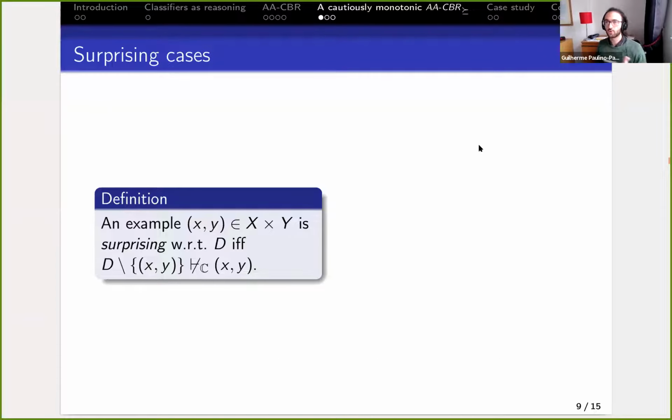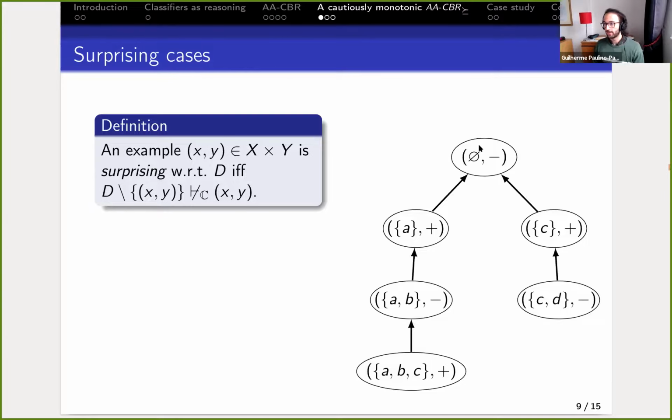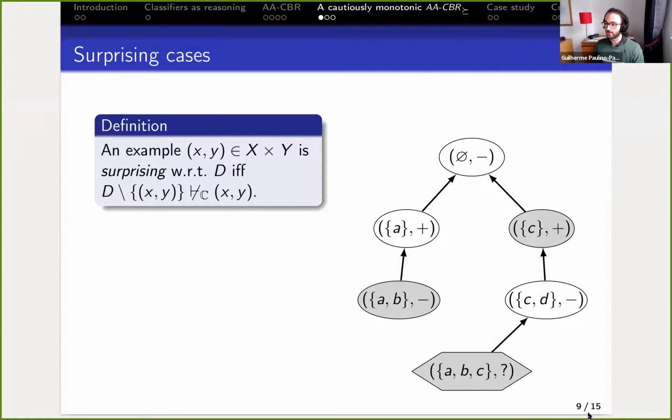So I'm going to show how one can construct a cautiously monotonic variation. We start with a definition of surprising: a pair (x, y) is surprising with respect to a data set, or a case base, if when we remove it from the data set, it does not predict this pair. So here's an example. Here we're going to consider whether ABC plus is surprising or not. Well, if we remove it and we query for it, so what's the outcome for ABC? You see that the outcome is plus.